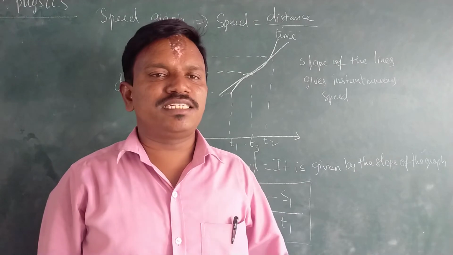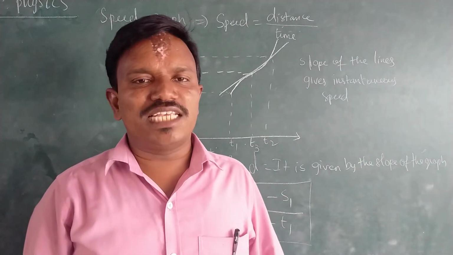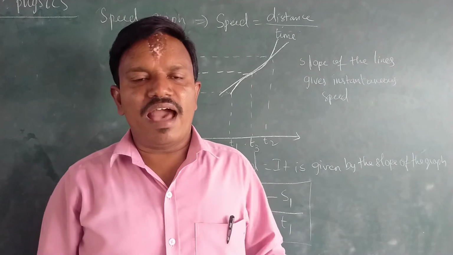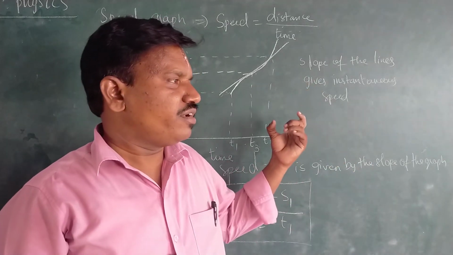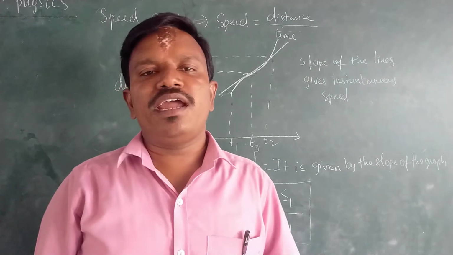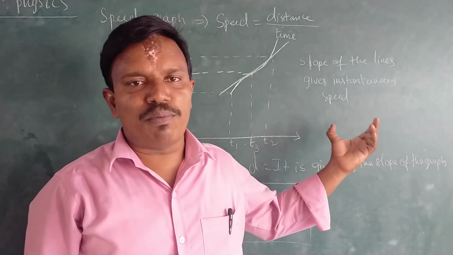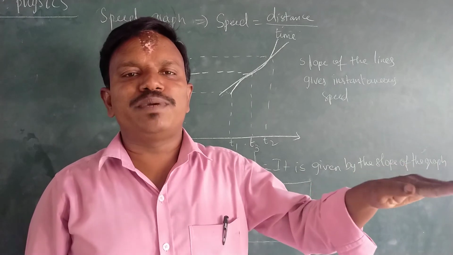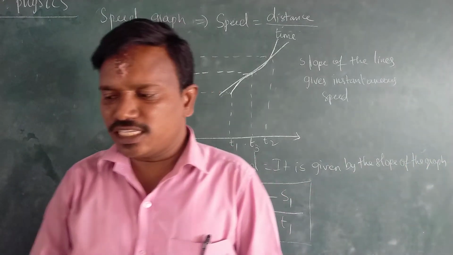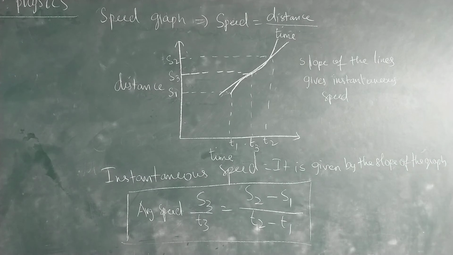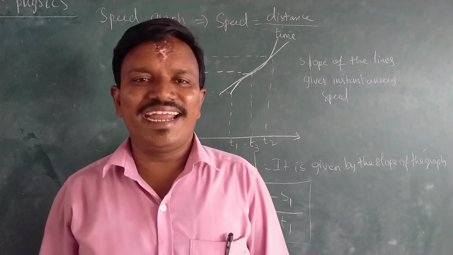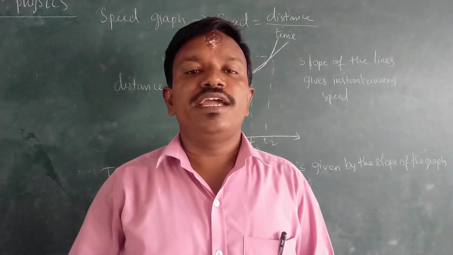Okay, this is about how to find instantaneous speed as well as the average speed. Average speed cannot be plotted on a graph, whereas the instantaneous speed can be plotted on a graph. How? By the slope of the line. If the slope is greater, the speed is high. The slope is less, the speed is low. Okay, and here you can see that the speed gives the idea how fast the body is moving.